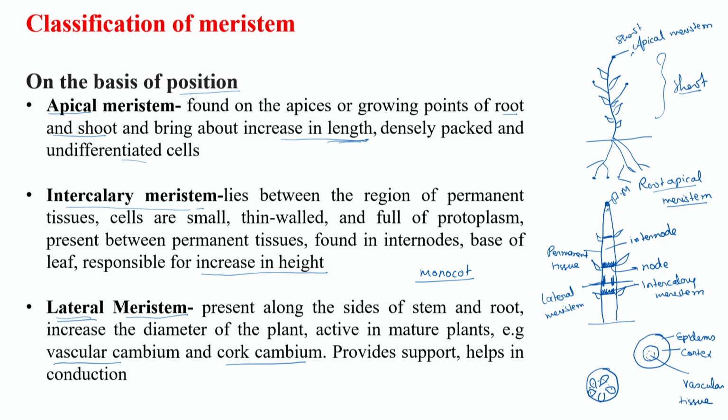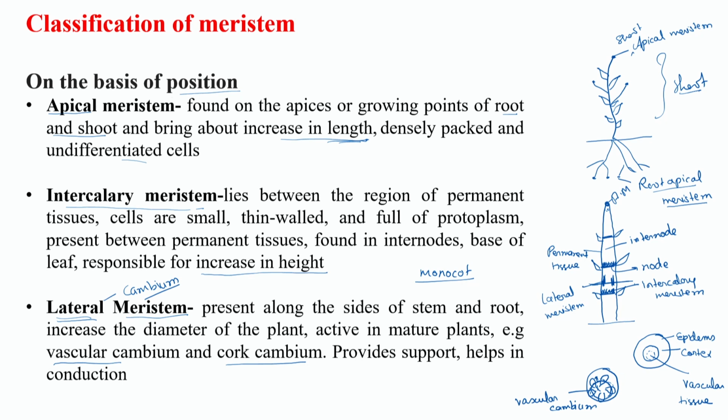This vascular bundle will be connected by a vascular cambium. This lateral meristem is also known as cambium, which will form a circle, and they will increase cells on either side, increasing the volume and the diameter of the plant.